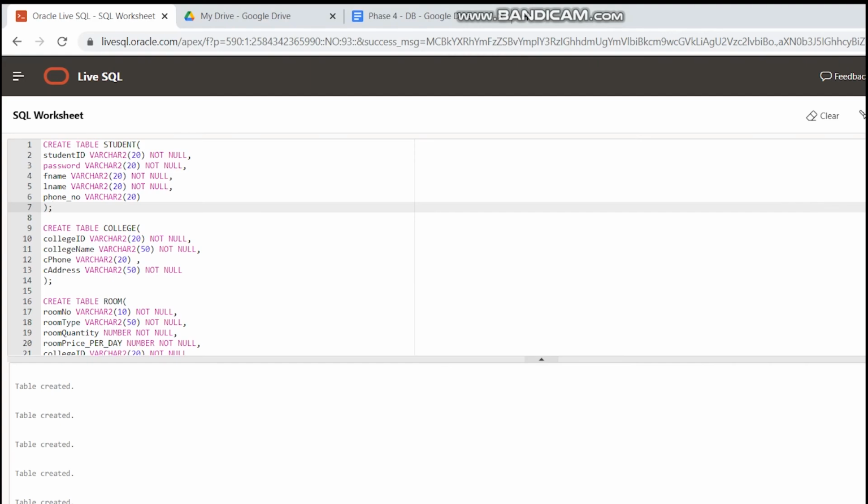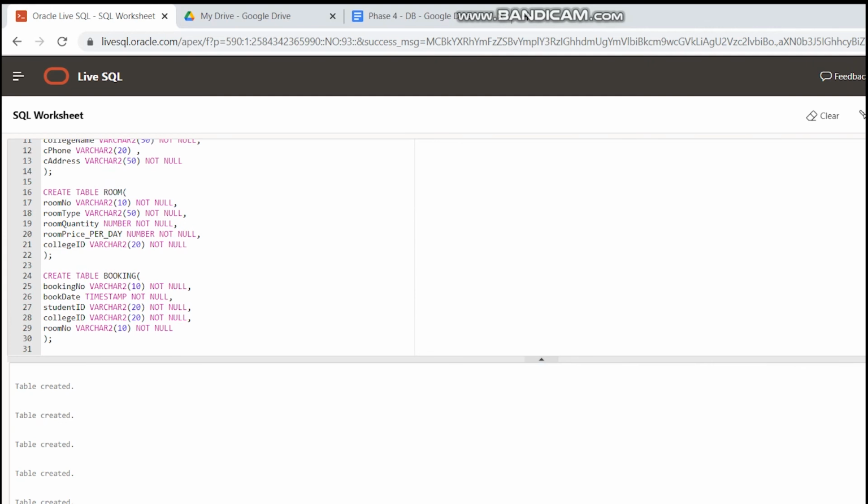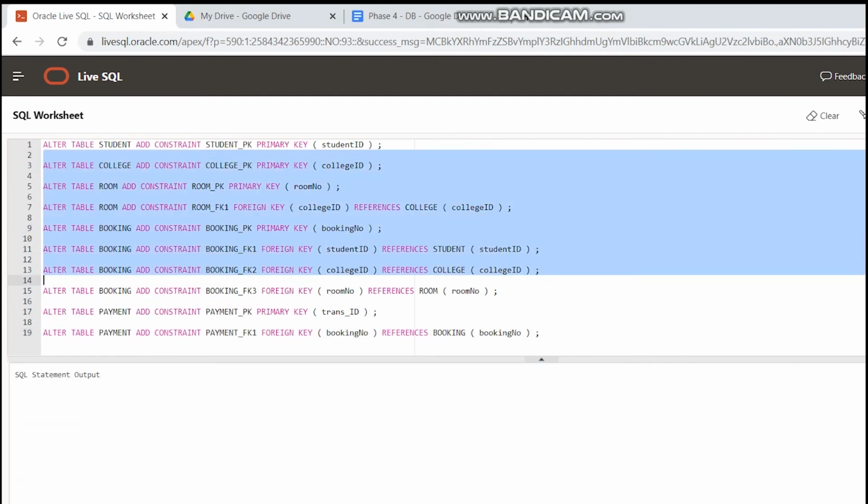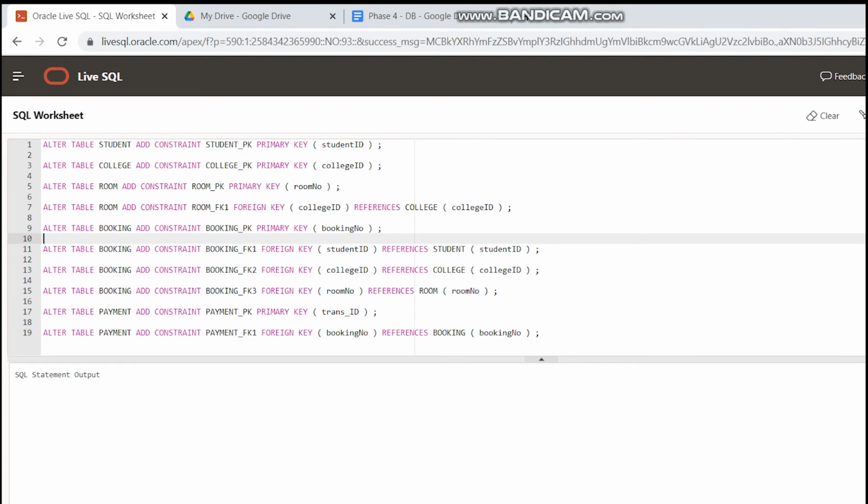Hi, I'm Suki. So now I'll demo the SQL query for the UTM college booking system that we created. To create the database, we need to create 5 tables, which are student, college, room, booking, and payment. Next, we will alter the table. Since we have a primary key and foreign key in each table, we need to add the constraint to each table. For example, in the student table, the primary key is student ID, and the room table will have a foreign key of college ID that references the college table. The result shown is table altered.